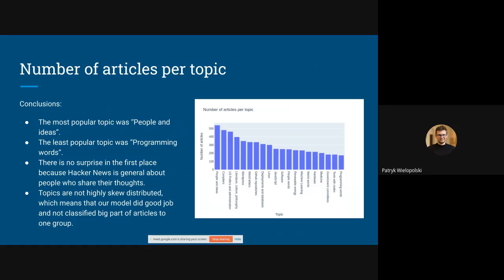Now the number of articles per topic. As we can see, the most populated topic is people with ideas. Then we have compilers. At the end, we have what we call programming words or text with code, the articles where code is probably included. What is important is that the distribution is not so skewed. The model is doing quite a good job because there is no one huge cluster of one topic.